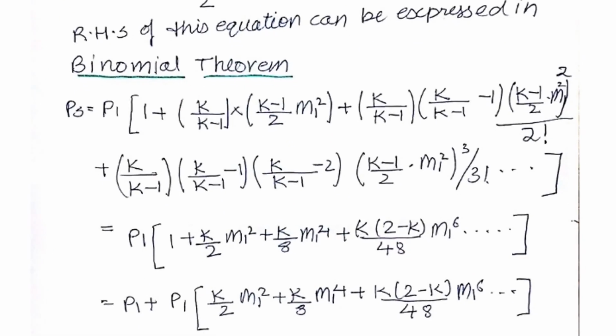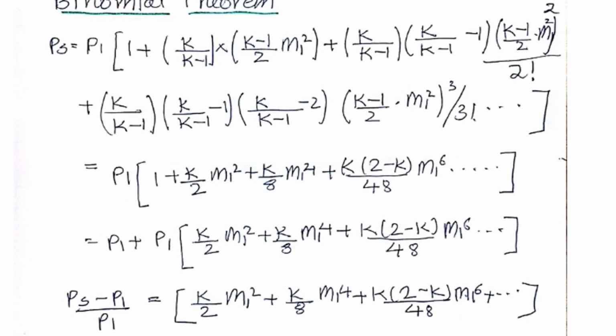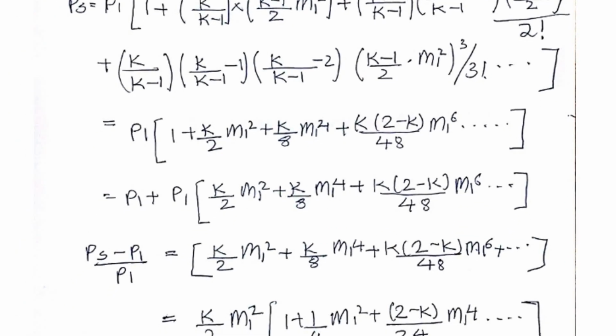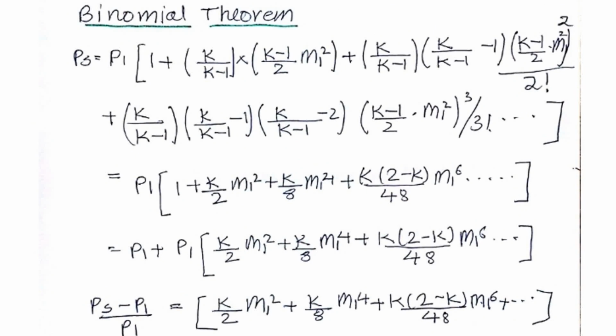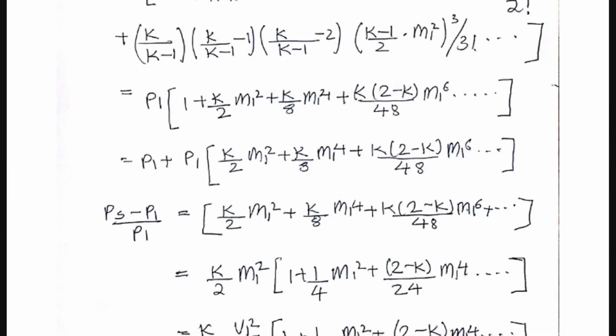So in this, after we simplify this, we'll be getting this whole part to be equal to this, and this will go on till the value of the continuity. So in this, we can multiply the P1 from 1 and this part. So we have written it in this particular format. So in this, what we'll do is that we will get this P1 over here, and then we will divide this whole part by P1. So we'll be getting this as the equation, and this will be equal to this.